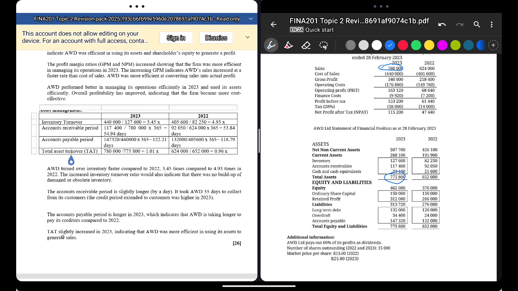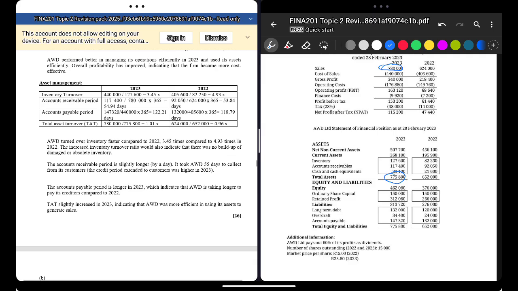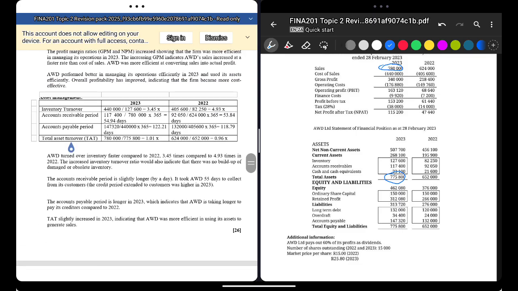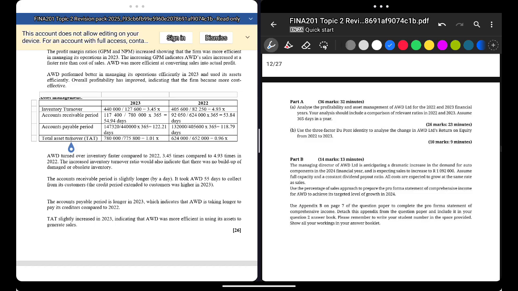Total asset turnover slightly increased to 1.01, indicating more efficient use of assets to generate sales. I told you that: efficiency. Don't forget that when you're doing ratios: efficiency in using its assets to make its sales. And that's done. Now we're going to do the next question.